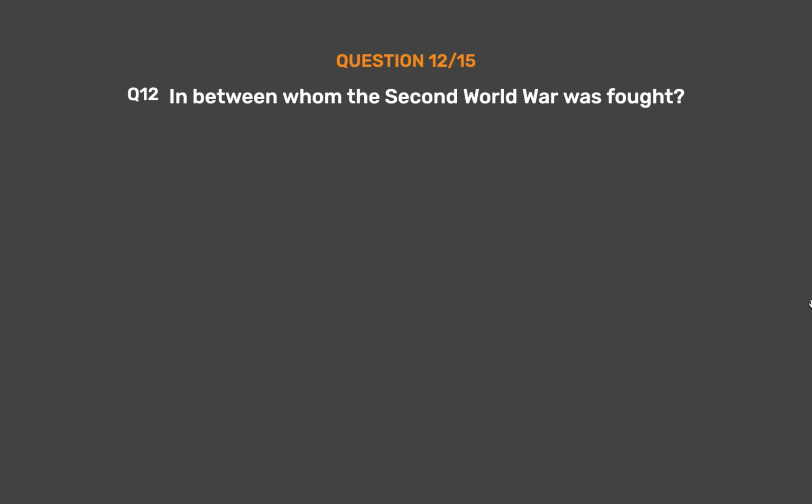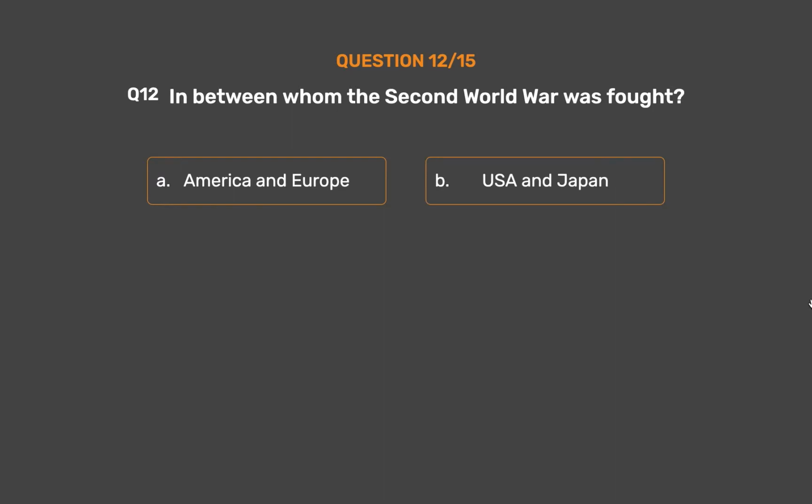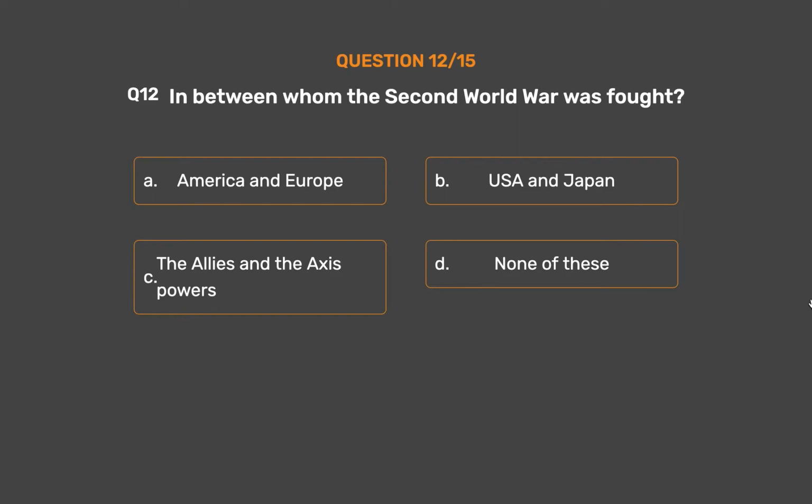Question number 12. Between whom was the Second World War fought? Option A. America and Europe. Option B. USA and Japan. Option C. The Allies and the Axis powers. Option D. None of these.